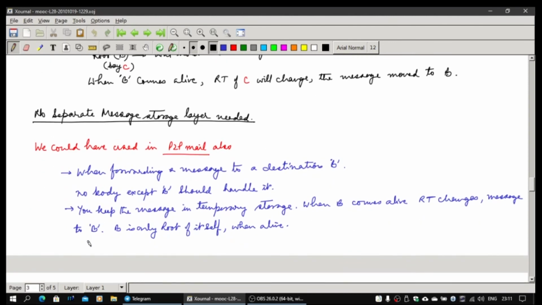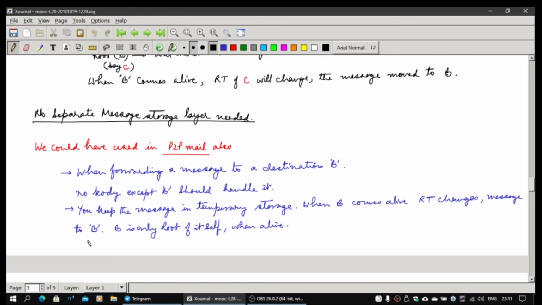Now maybe you can question that we could have used this in a peer-to-peer mailing system also. No, there you can't. When forwarding a message to a destination B, nobody except B should handle it. That was basically the idea. It's encrypted, you keep the message in temporary storage. When B comes alive, the RT table will change and the message will go to B. B is the only root of itself. That's what I have told for this particular system.